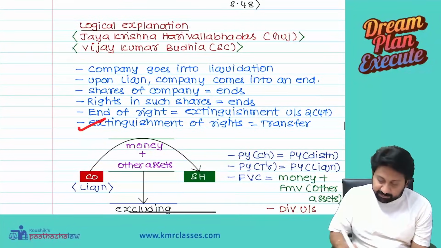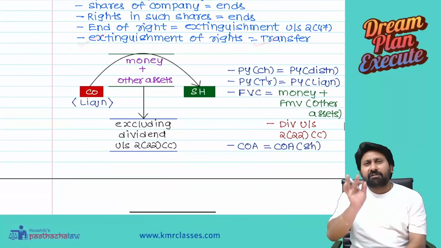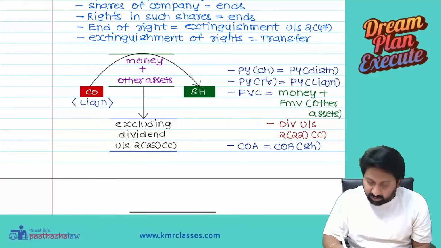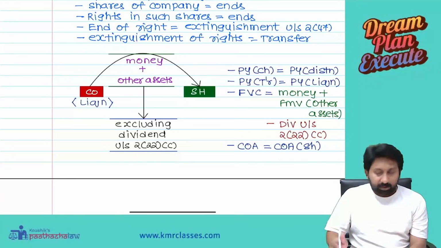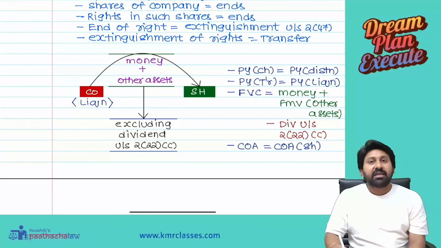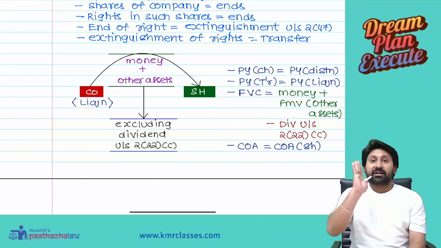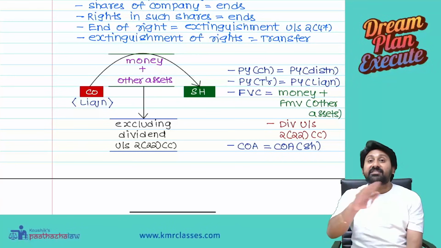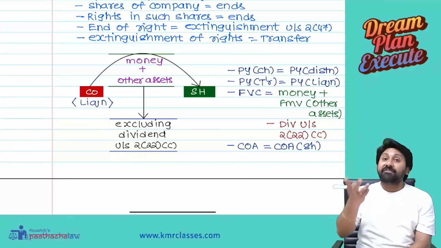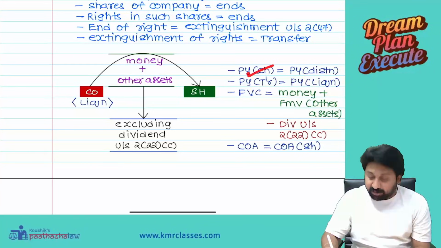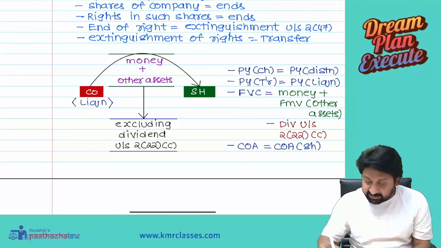So extinguishment of rights is a transfer. But I will give you one problem now. If you do that, all doubts will get cleared. Previous year of chargeability will be previous year of distribution. Because liquidation, once the court order comes, that's it. The company is no more there. Liquidation started, which means rights in the shares are extinguished. Therefore, the year in which the order of court comes for liquidation, that year is the year of transfer.